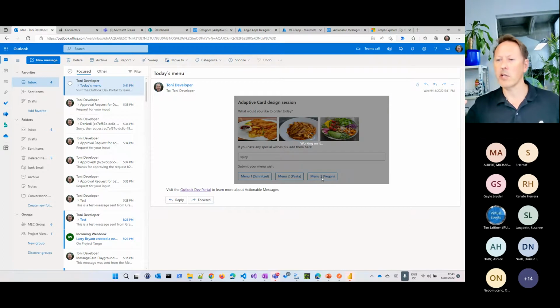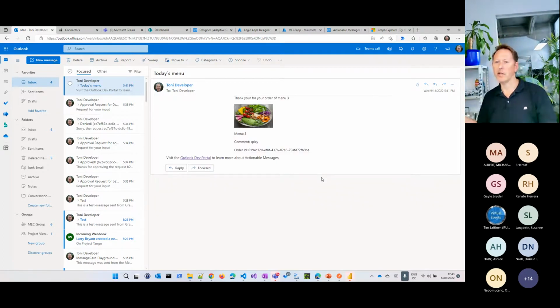And now we are contacting our next logic app, and that takes that content, takes that order, writes it to the database, in our case to the table, and sends back another card which says, oh, thank you, you selected this menu. And you can see I no longer can select one of the options because it's done. The approval process is over.